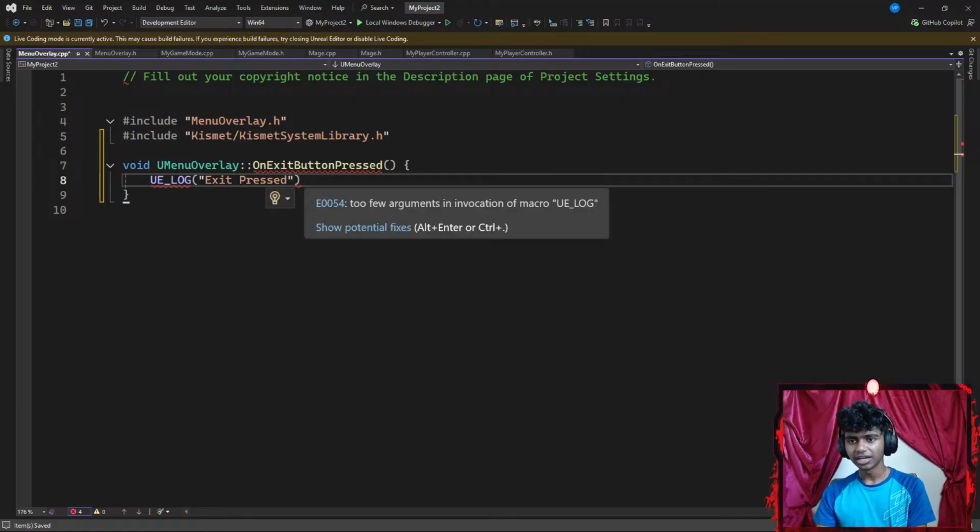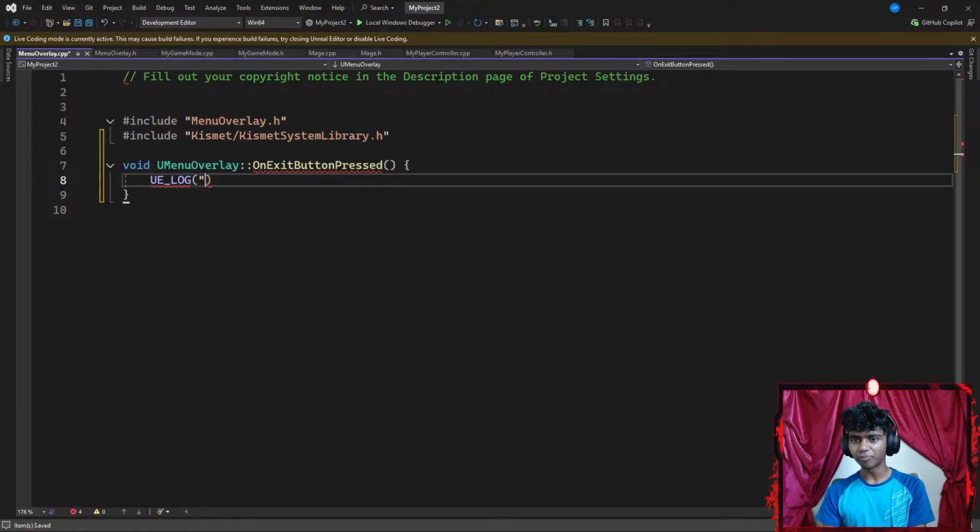Okay, my bad, guys. I used UE log like a print statement for a second there. Okay, I'm gonna create a UE log which requires 3 parameters. First is gonna be a log temp. The second parameter is gonna be a verbosity. Verbosity is basically what kind of text I want to display on my output log. For example, a warning text which is going to be displayed in yellow, a default text which is going to be displayed in white, an error text which is going to be displayed in red. In this case, I want to go with a warning text.